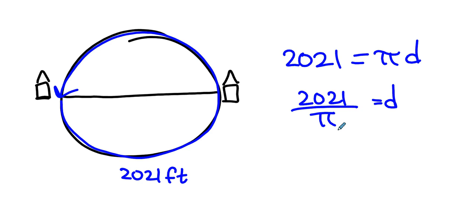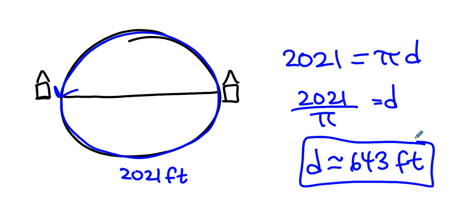What do you get? Well, that diameter is approximately 643 feet wide. And we're able to indirectly measure the distance across the lake without having to drag out some tape measure in a rowboat and measure across the lake.